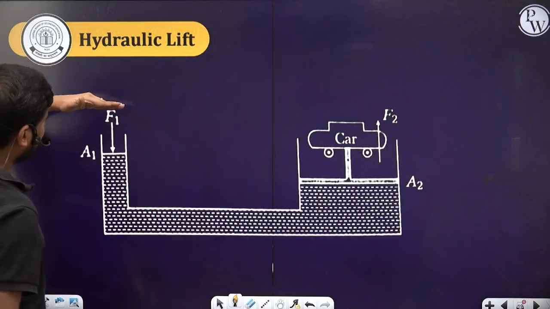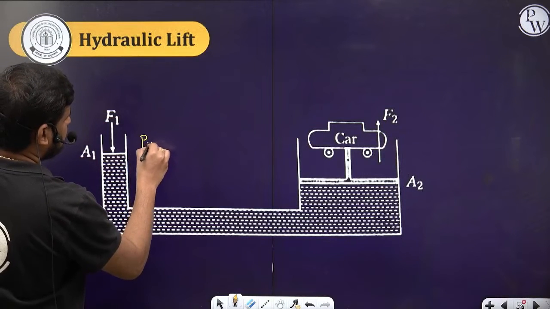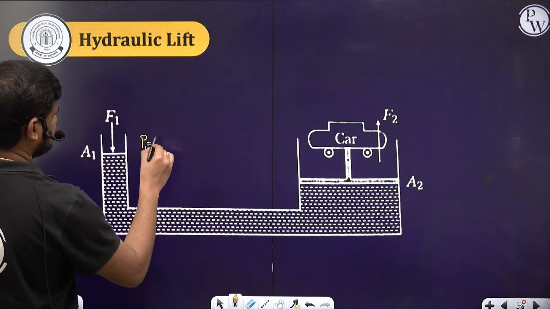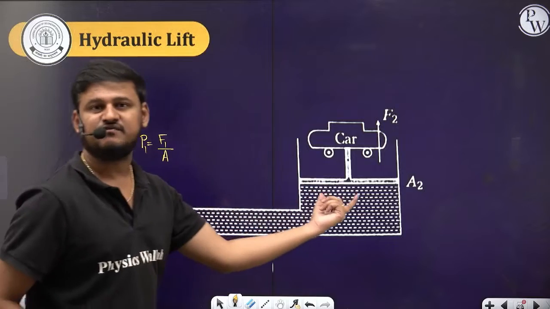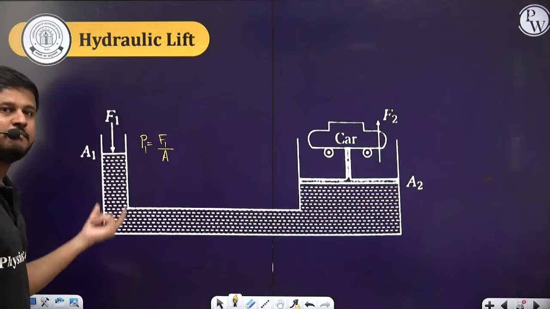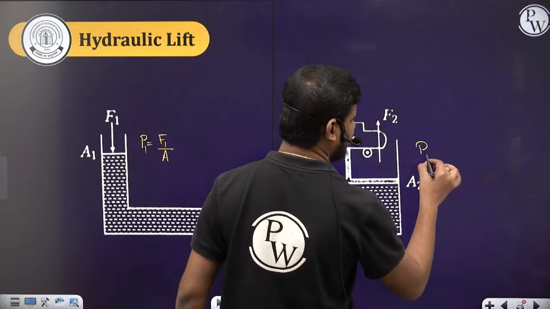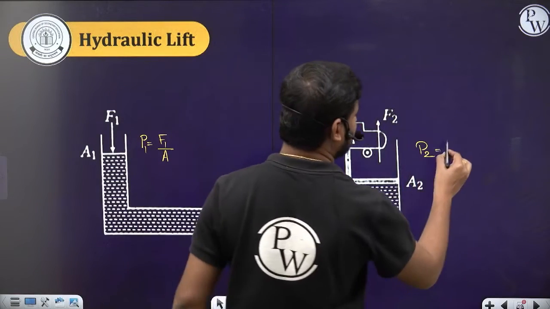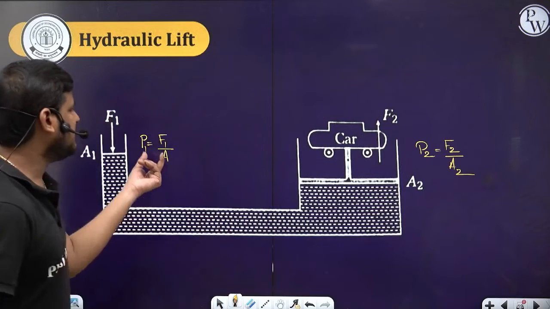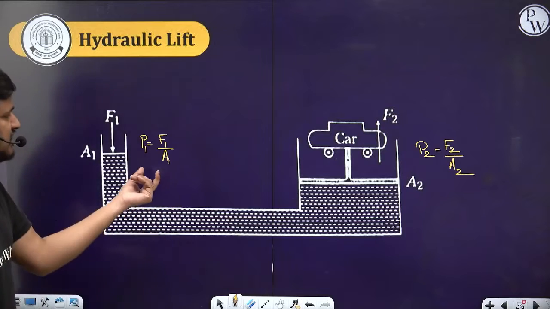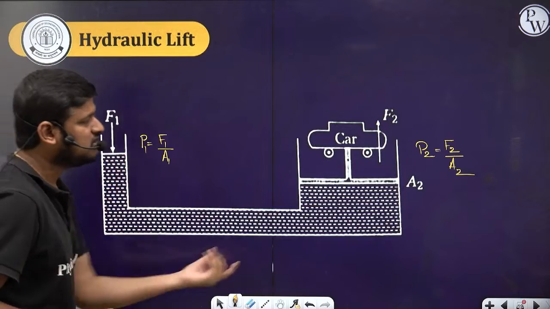Here the external force will be applied. So what's the pressure here? The pressure at this place, P1, is equal to F1 by A1. The same pressure will be reflected here, whatever pressure you apply here. So the pressure P2 will be equal to F2 by A2. Yes or no? So F1 by A1, the cross-sectional area A1, is equal to F2 by A2.